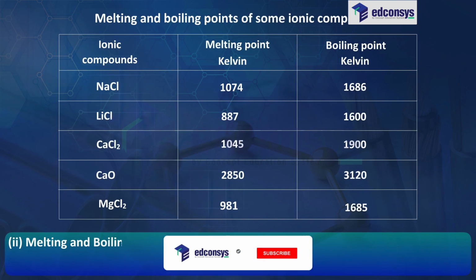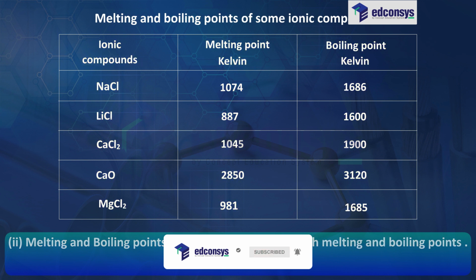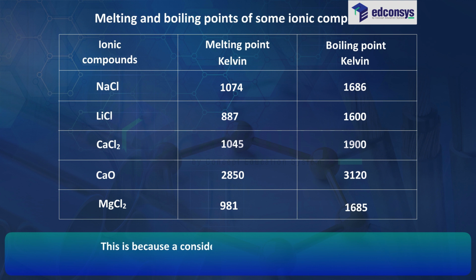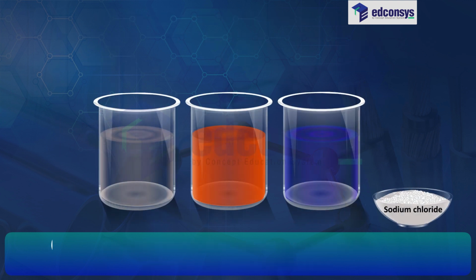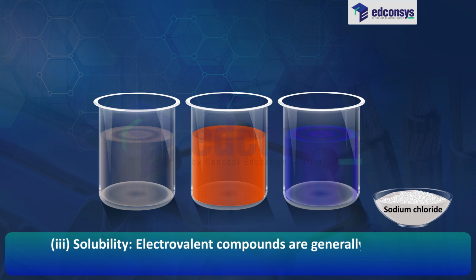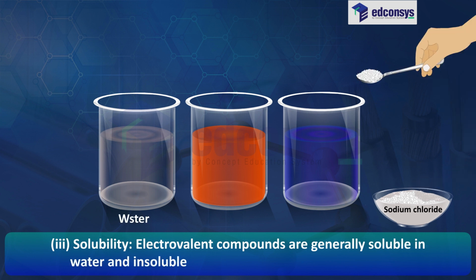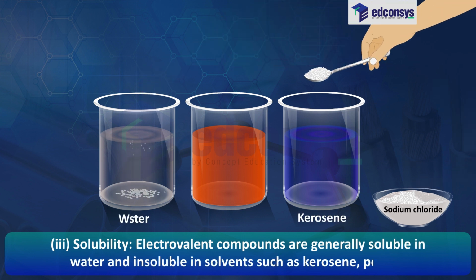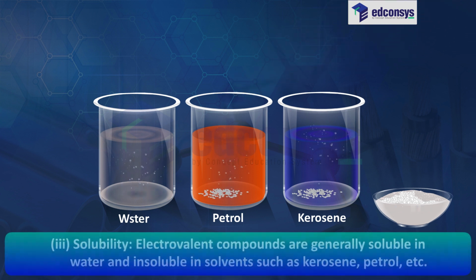Second, melting and boiling points. Ionic compounds have high melting and boiling points. This is because a considerable amount of energy is required to break the strong inter-ionic attraction. Third, solubility. Electrovalent compounds are generally soluble in water and insoluble in solvents such as kerosene, petrol, etc.